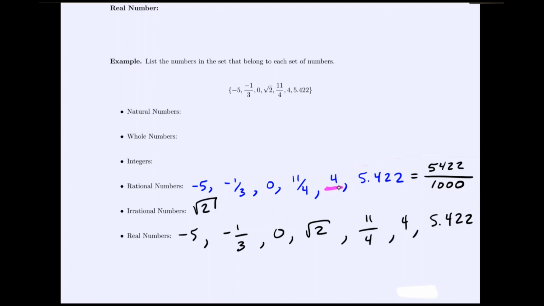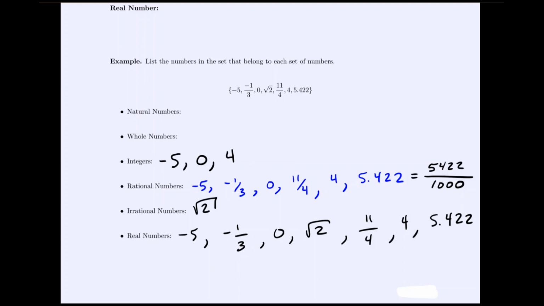Similarly, we know we could write 4 as 4 divided by 1, 0 as 0 divided by 1, -5 as -5 divided by 1. So all of these are rational numbers. Now the integers are particularly -5, 0, and 4. All of these would go with our integer list. -1/3 is not an integer, nor is 11/4, nor is 5.422.